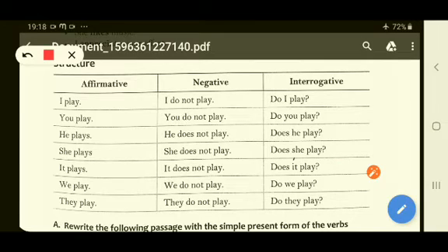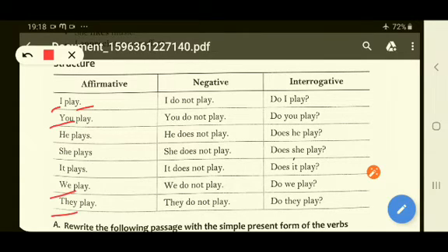A sentence, as you know, is a group of words that have a subject and verb combination. So you can see in the first example, I play. I is the subject and play is the verb. In all the sentences, you can see the subject-verb combination, right? So if your subject is I, you, we and they, then the verb is in the base form.